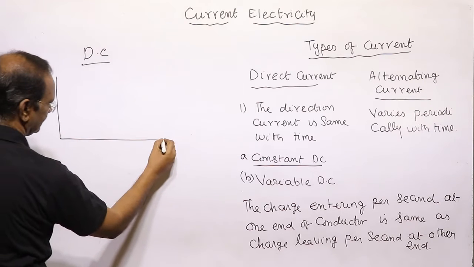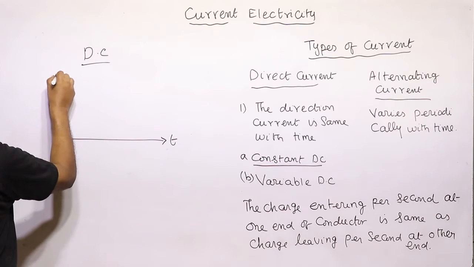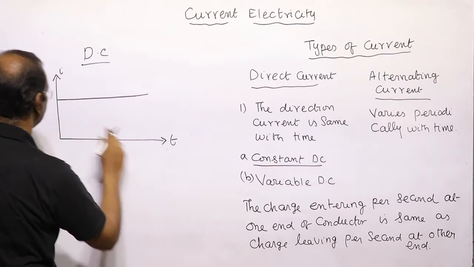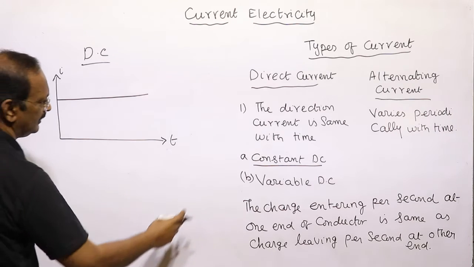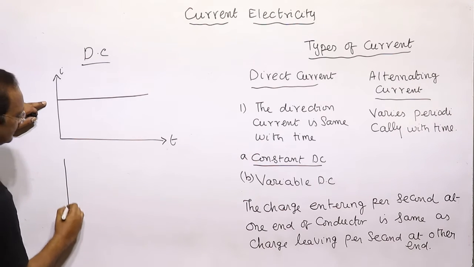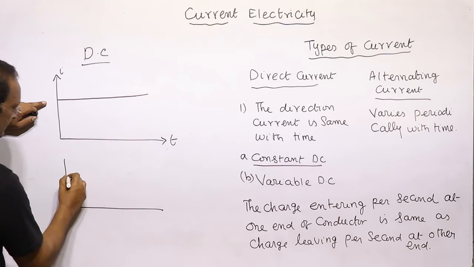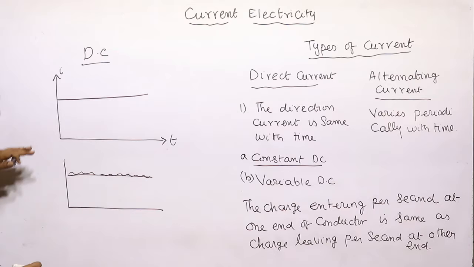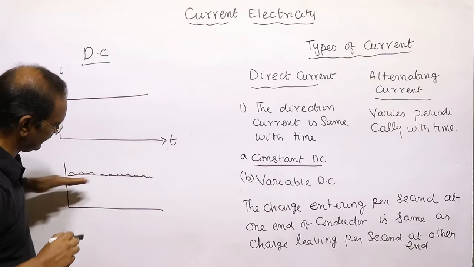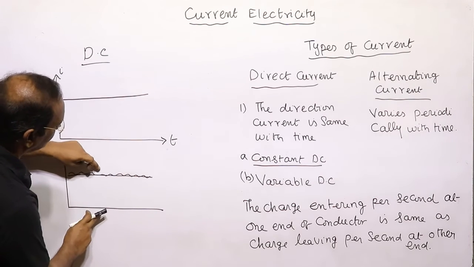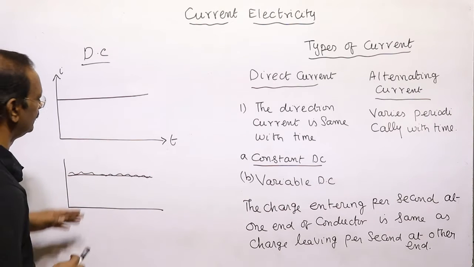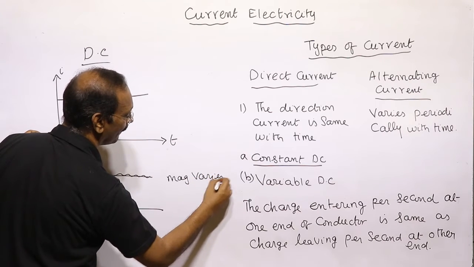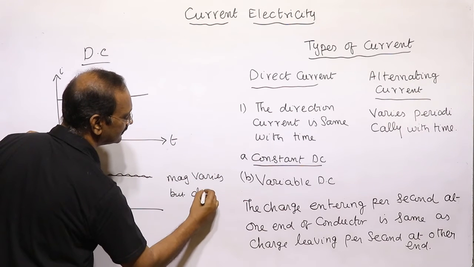See, this is current with respect to time. In DC, the direction of current does not change with respect to time. As time progresses, the direction stays in one direction, and this is constant DC and variable DC. The direction does not change, but the magnitude will vary like this. The direction of current is the same, but the magnitude varies.